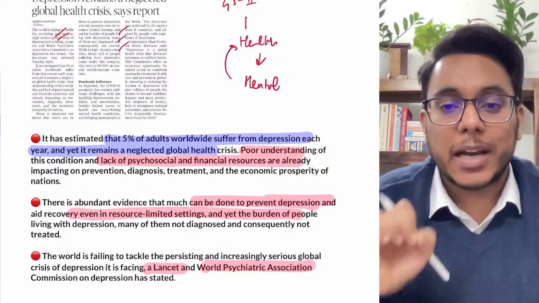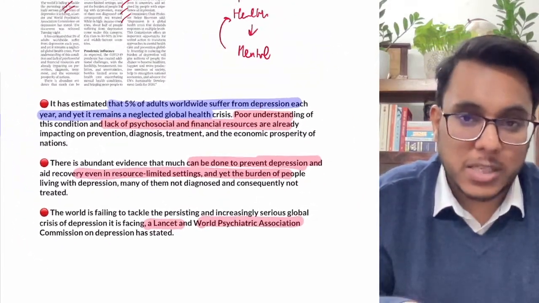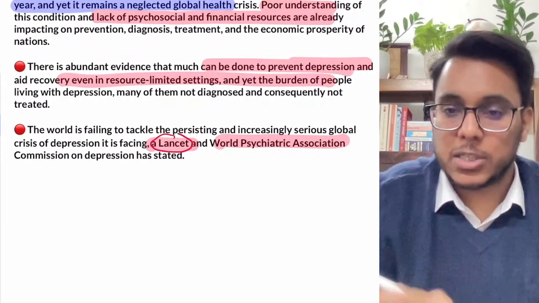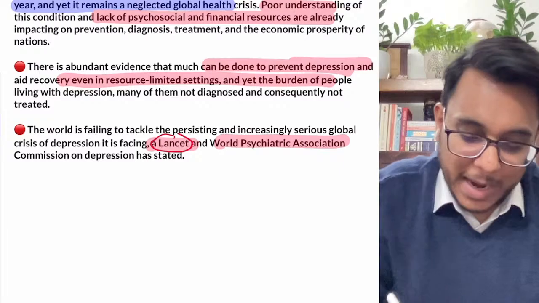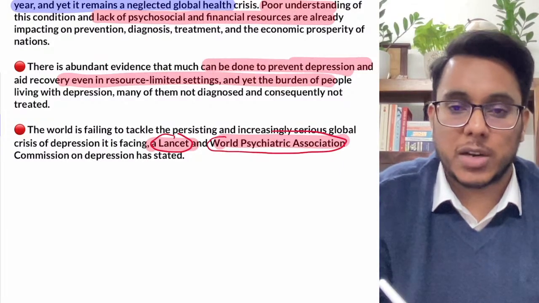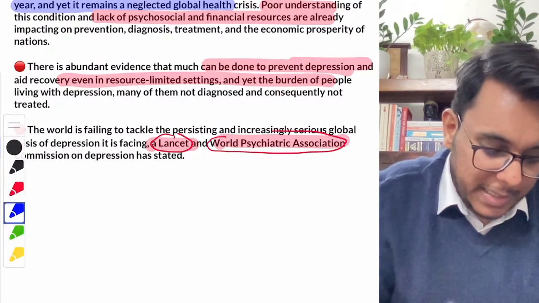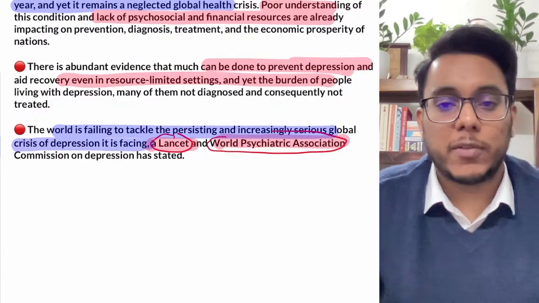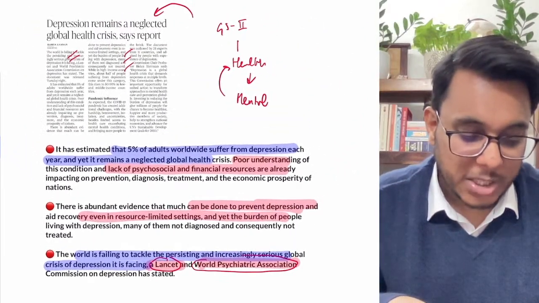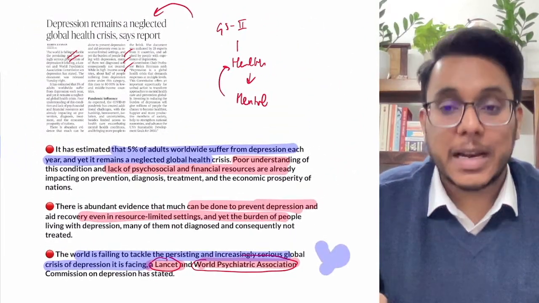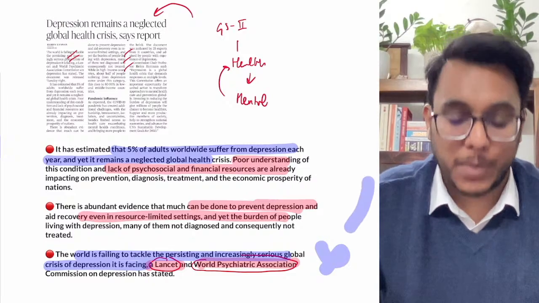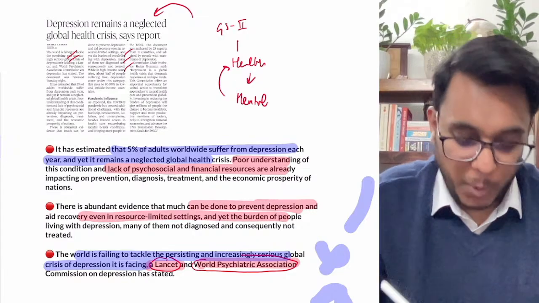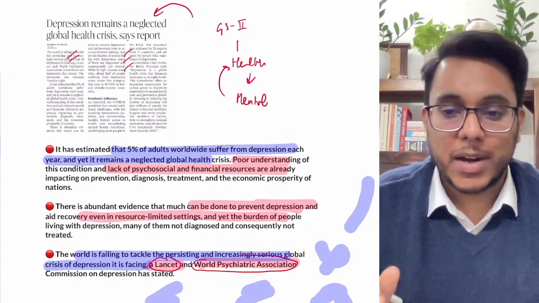According to a recent report that has been published, now who had published the report first of all? The report on depression has been published by the Lancet, which is one of the most reputed health journals, and the World Psychiatric Association. Now they provide this particular thing, that the world is failing to tackle the persisting and increasing serious global crisis of depression. Is it clear? So the depression that is being faced, people are not considering it, they are not seeking medical help. Even society feels it is a taboo, they should not discuss it. This is wrong, as provided by the Lancet and World Psychiatric Association.